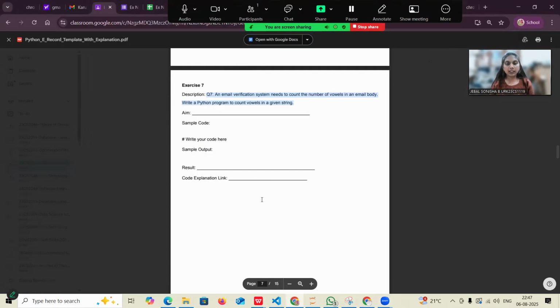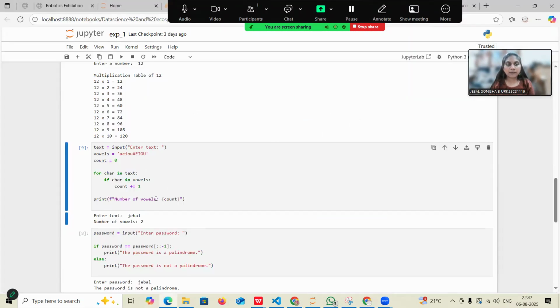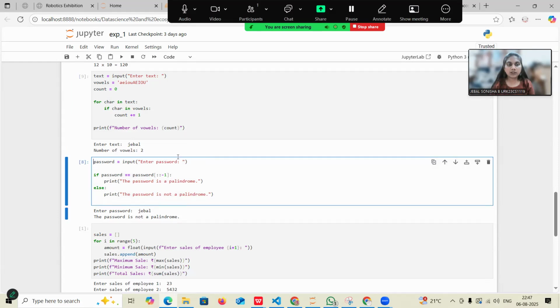My eighth question is, a security check system validates if the entered password is a palindrome, reading the same forwards and backwards. Write a program to verify this. So my code is, I'm getting the user input as password.